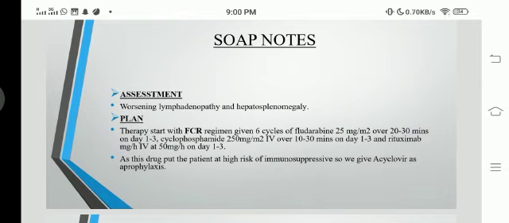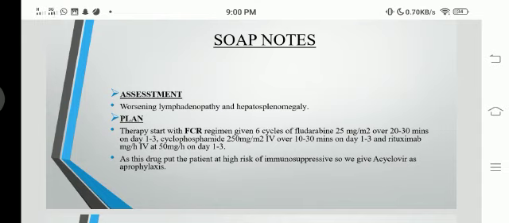So here is our plan. The patient was given the FCR regimen, meaning fludarabine, cyclophosphamide and rituximab, but we increased its cycles and its dose in order to reduce the lymphadenopathy and hepatosplenomegaly. We give 6 cycles of the FCR regimen in which the fludarabine dose is 250 mg per meter square over 20 to 30 minutes on day 1 to day 3, cyclophosphamide dose is 250 mg per meter square IV over 10 to 30 minutes on day 1 to day 3, and rituximab dose is 50 mg per meter square on day 1 to day 3.